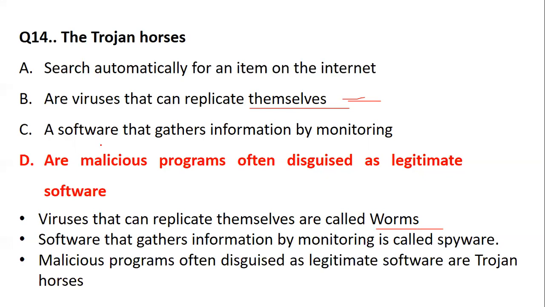The software that gathers information by monitoring is called spyware, whereas the malicious program which is often disguised as legitimate software is called a Trojan horse.